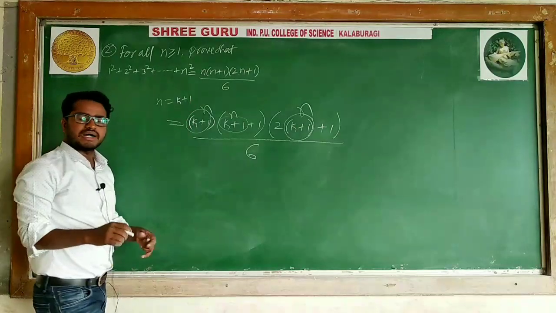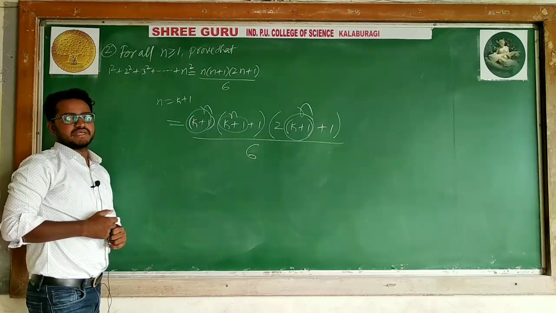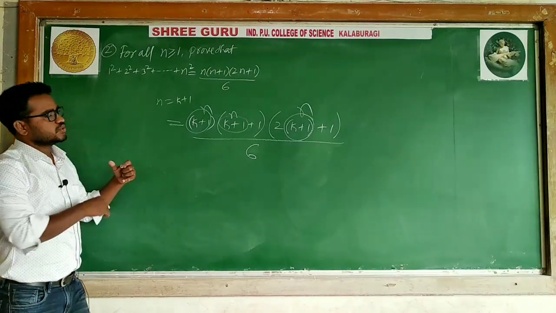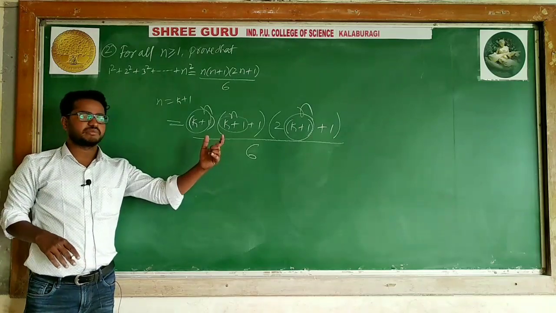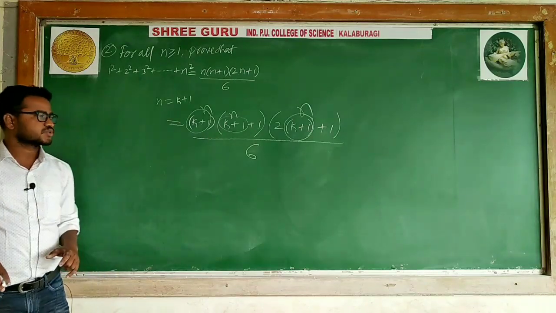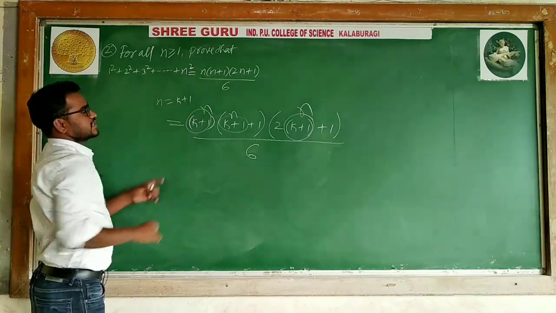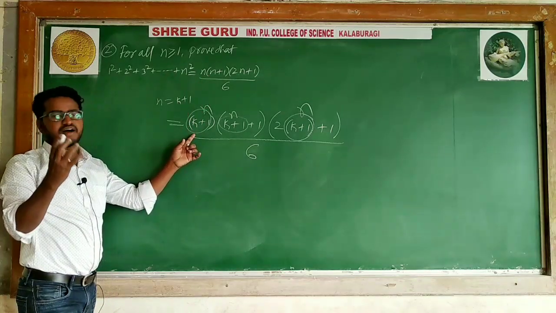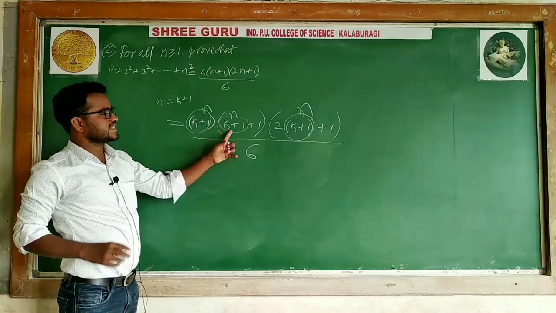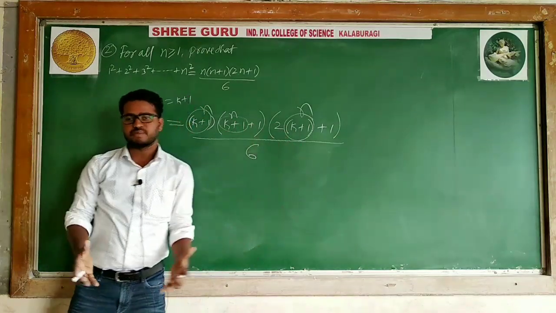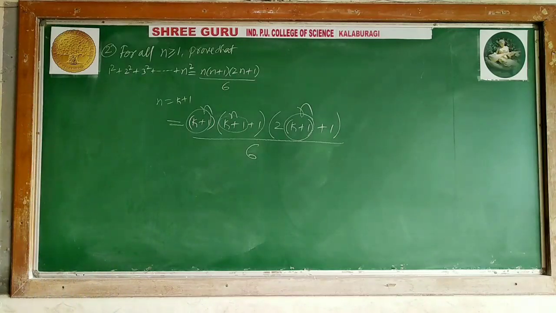You should know what the required result is. That is the main thing. So instead of doing all the procedure, don't say n is k plus 1, so replacing everything it is proved. It is not like that. Whatever you have, you will prove in that form, n is k plus 1, n is k plus 1. Wherever you get n is k plus 1, then you can say this problem is proved.